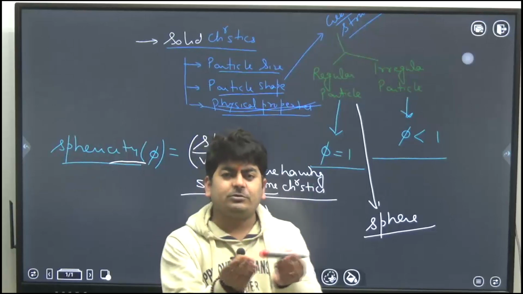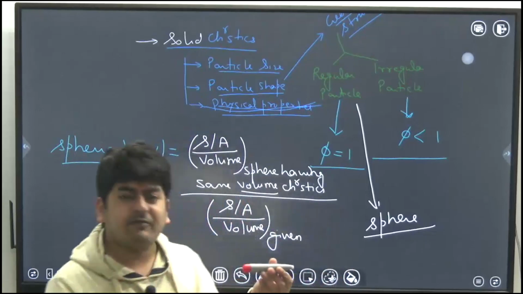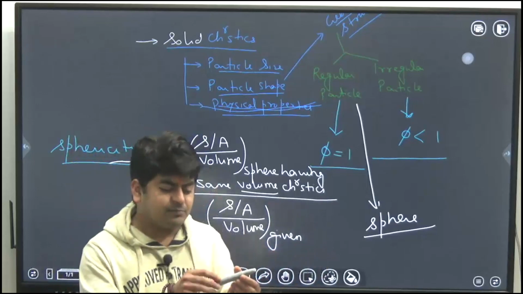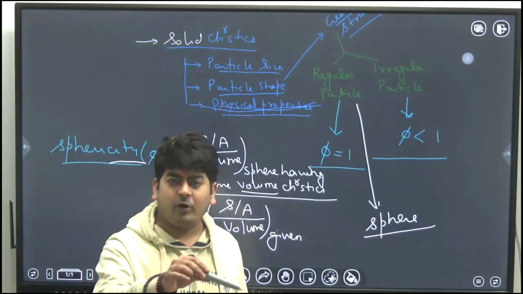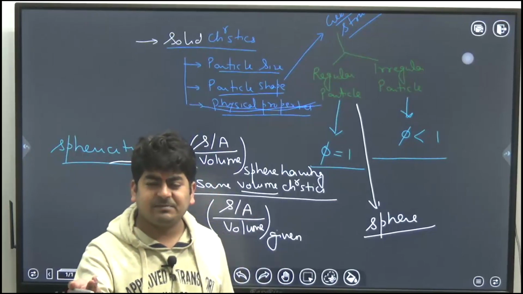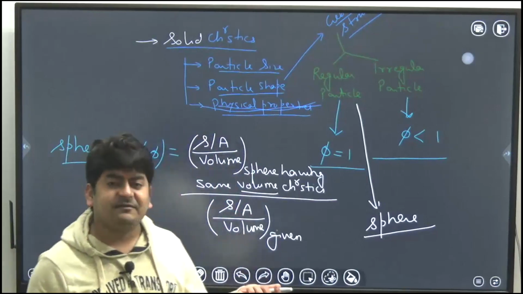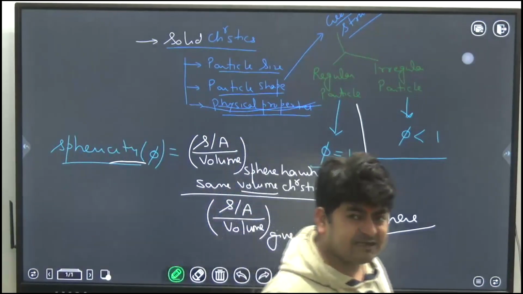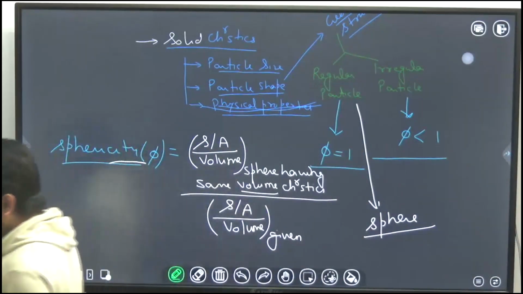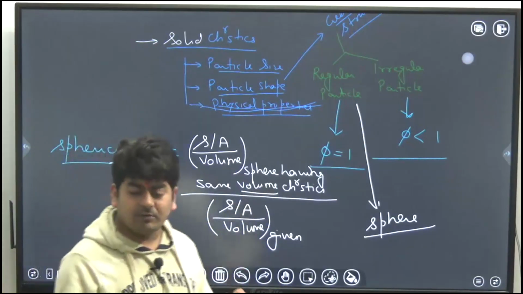I can measure the volume of this particle. You can easily use the Archimedes principle to measure it. How? Just put this particle in a bucket full of water. Whatever volume of water is displaced, you can measure that volume, and the volume of the displaced water will be the same as the volume of the particle. The surface area you can calculate with the help of an adsorption experiment or XRD or other methods. There are so many methods, and you can also use an electron microscope. Anyway, you now know the volume of this particle.